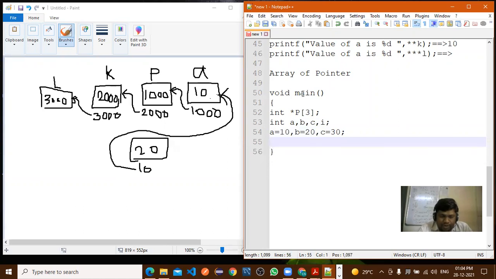Now how to assign these values to the pointer variables? The first value I want to assign to the first array element. So P of 0 is equal to, now how to assign the values here? Can I assign like this?